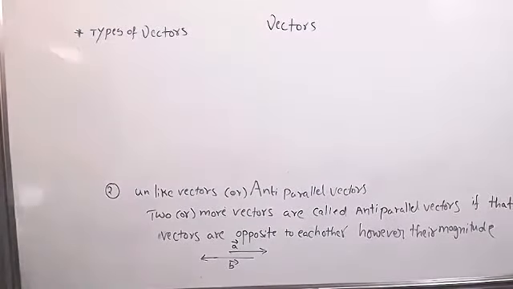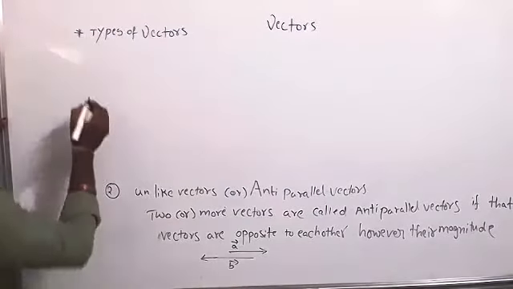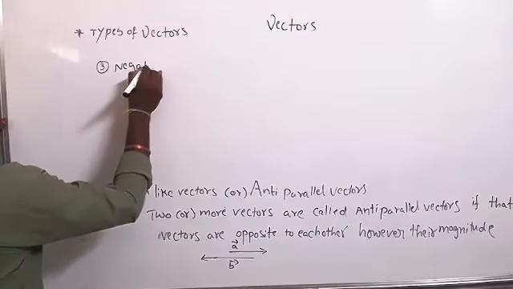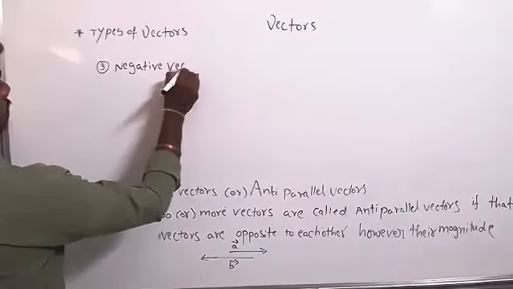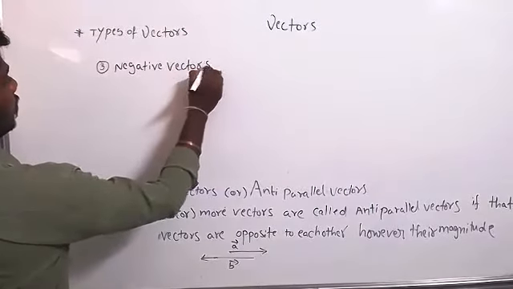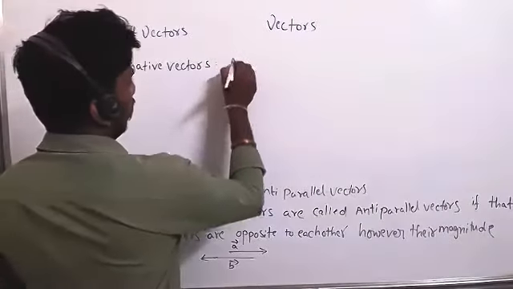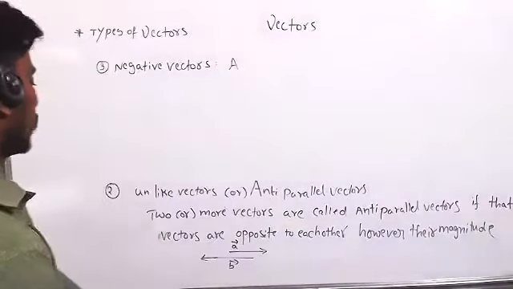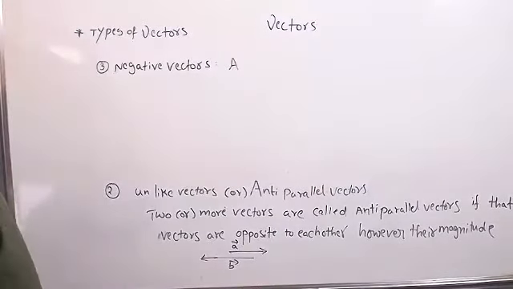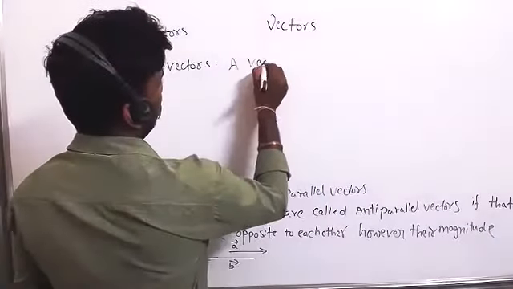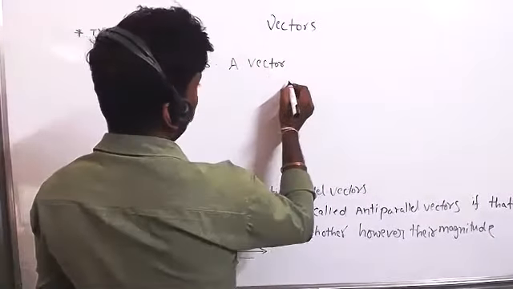Next one. Negative vector. Negative vectors. So how many types of vectors are there? So we have to write all that. Yes.